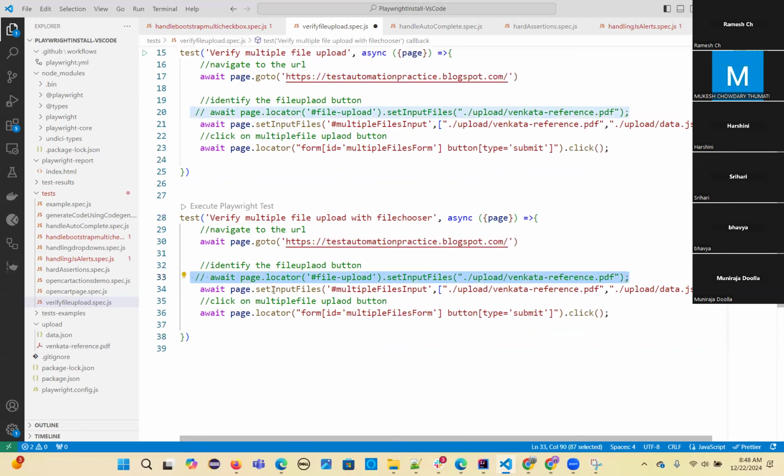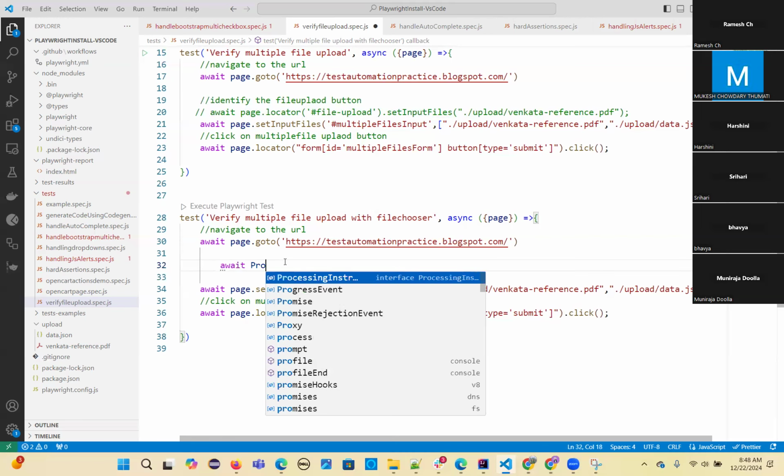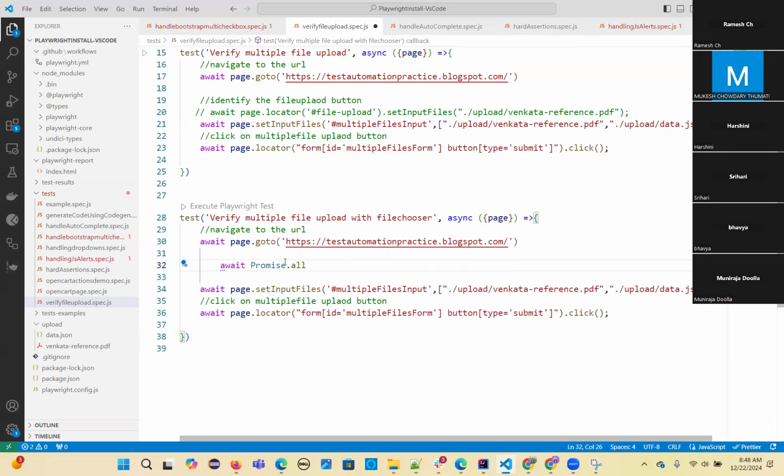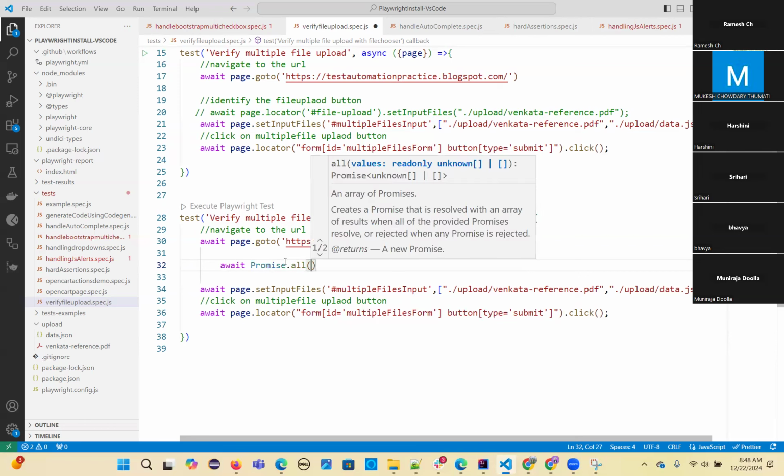I'm not going to use this now, but before that I want to set up the listener. So what is that? You have to write await Promise.all. That means you are choosing multiple files and putting them in an array. So in this array, you write all the events. What are all the events you want?